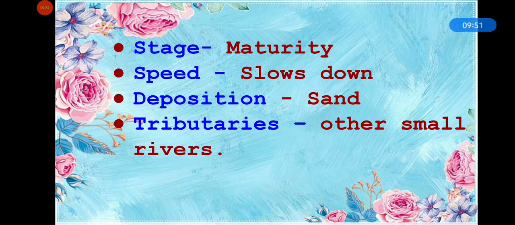In the upper course, the sand, rocks and soil all travel with it. But in this stage, they are deposited in it. So it becomes heavy and because of it, the river flows very slowly. And the other small rivers that join with the river are called tributaries. So tributaries are other small rivers.